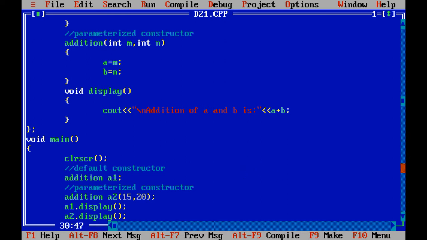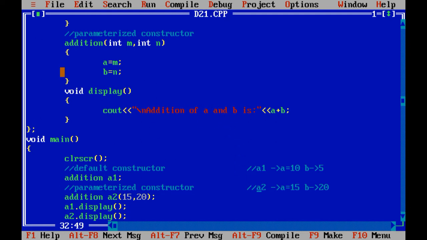Now see, in this way the structure is created. A1, A2. In A1, A equals 10 and B equals 5. In the case of A2, A is 15 and B is 20, right? And in this way the calculation is performed.